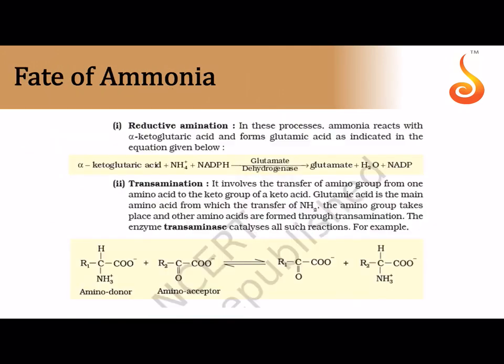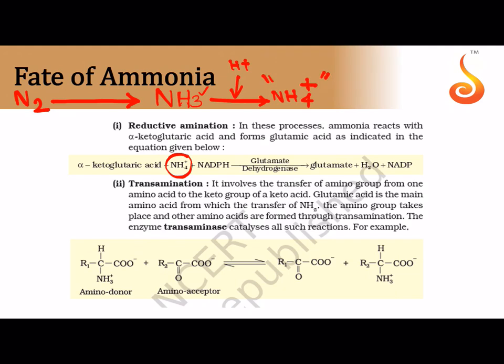Clear? What happens to this ammonia? So our goal is clear now. Nitrogen is finally obtained in the form of ammonia. So the plant has received ammonia thanks to this symbiotic nitrogen fixing bacteria. This ammonia will be protonated in the form of NH4. I told you ammonia will pick up a proton in the plants and it will get converted into NH4 plus. But NH4 plus is very toxic to the plant body.